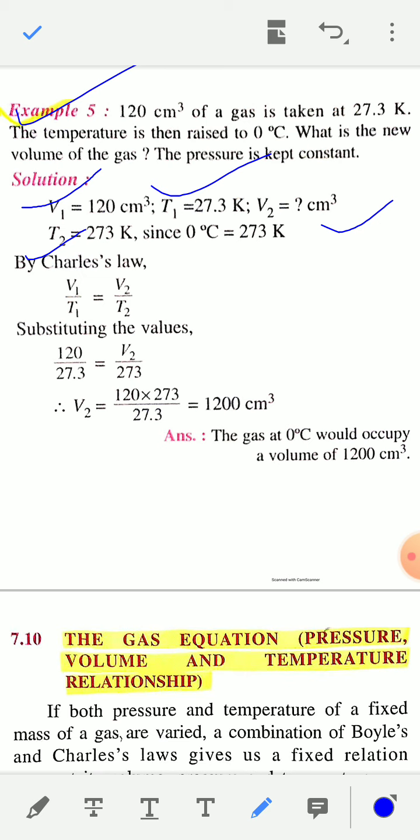Now use Charles equation, that is V1 by T1 is equal to V2 by T2, and put the values. So V1 is 120 and T1 is 27.3, V2 you have to calculate, and T2 is 273. After rearranging, you will get V2 is equal to 1200 centimeter cube. So the gas at 0 degree Celsius would occupy a volume of 1200 centimeter cube. Okay, you have to solve this type of problem based on Charles law.